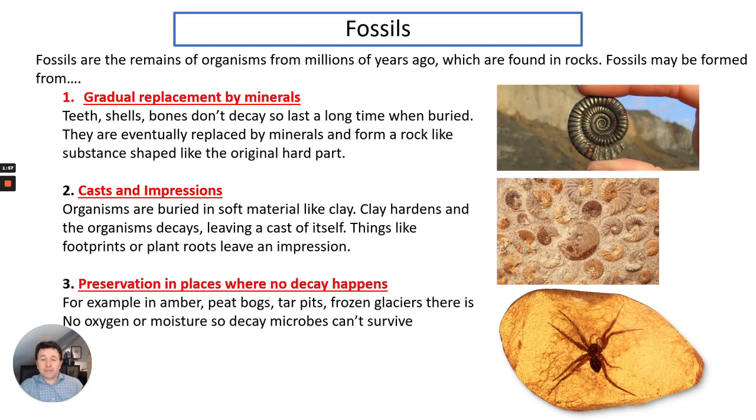And thirdly, preservation in places where no decay happens. So for example, in amber, in peat bogs, tar pits, frozen glaciers, there is no oxygen or moisture. So decay microbes can't survive and therefore the animal or organism is preserved.